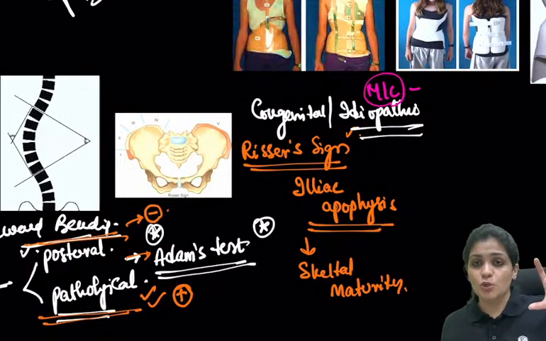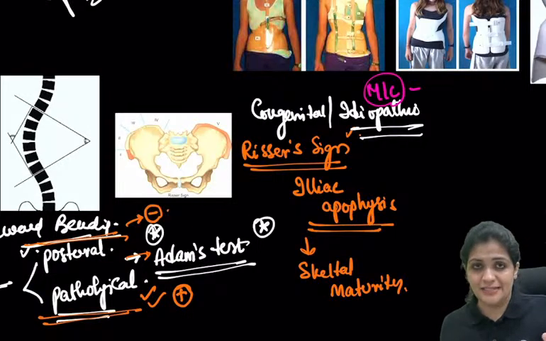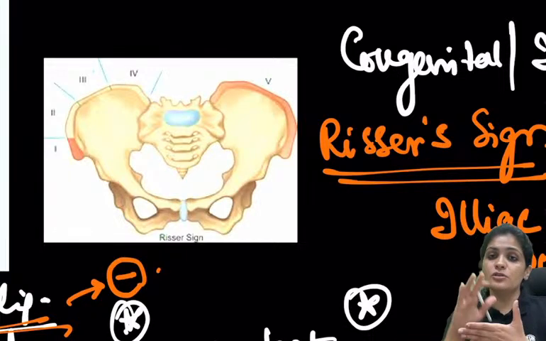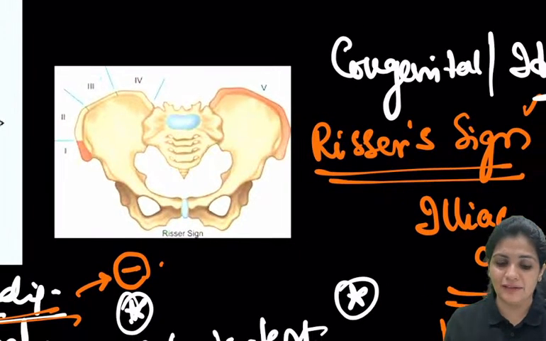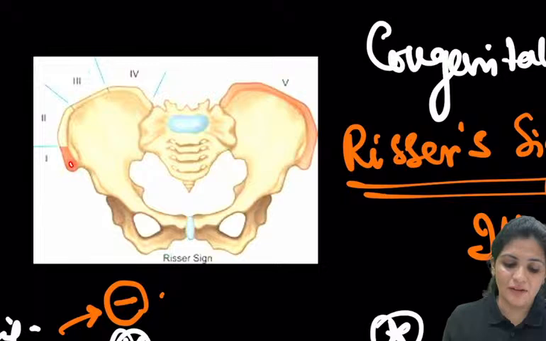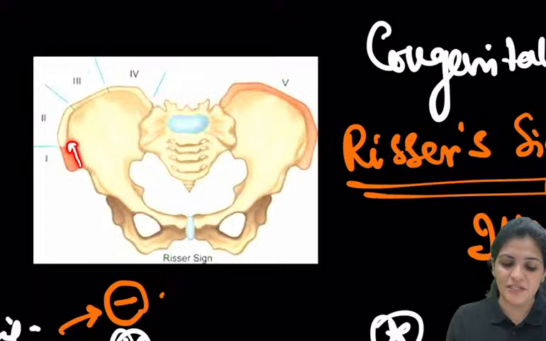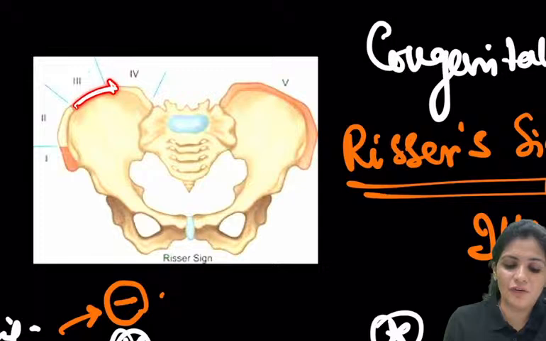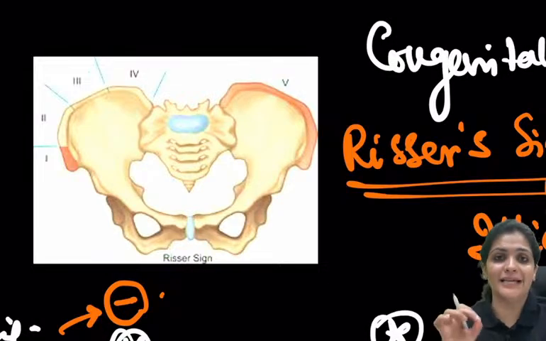Because they have this growth potential, whether the scoliosis increases or stabilizes, you will understand with the help of skeletal maturity. As the skeleton matures, the growth stops, right? The angle of the scoliosis stops. So you take the help of the iliac apophysis, grades 1, 2, 3, 4, and 5, the fusion of the iliac apophysis. If a patient of around 10 years comes in grade 3, she still has to complete 4 and 5. Then only does she attain skeletal maturity. Then only can you completely assess the angle.